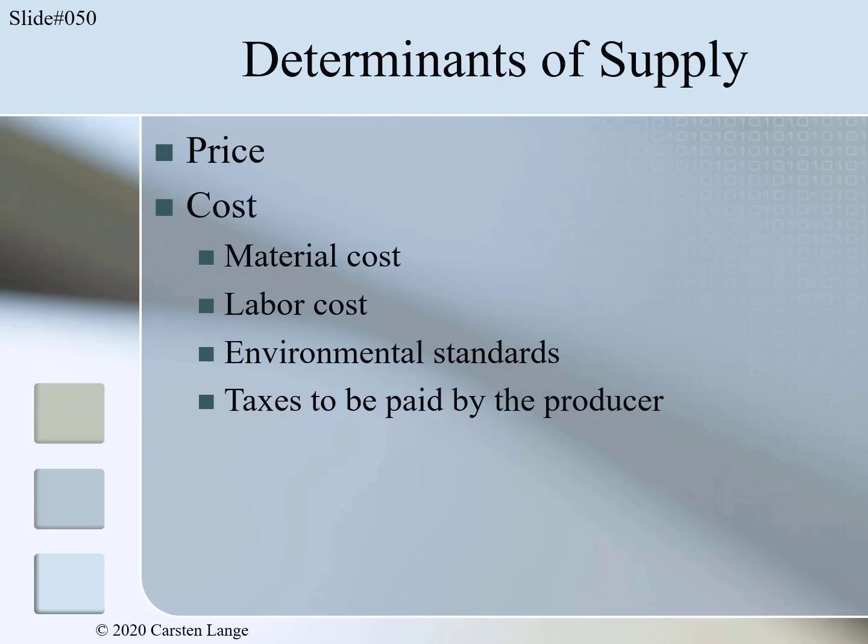Another determinant of supply which influences supply in the opposite direction than the ones I already mentioned are technology improvements. If technology improves, companies can often produce with lower cost, which increases supply. Finally, the topic Others covers all determinants of supply not mentioned here, because it is impossible to list all determinants of supply.